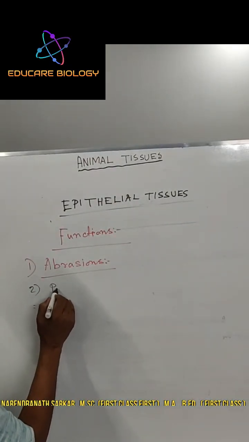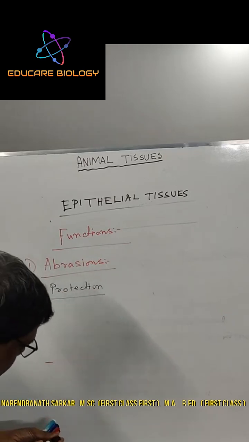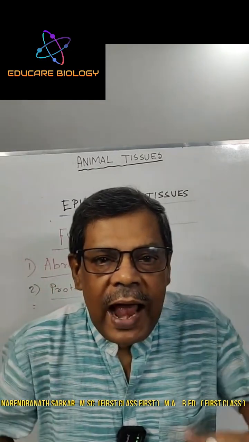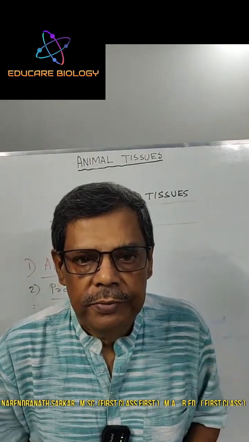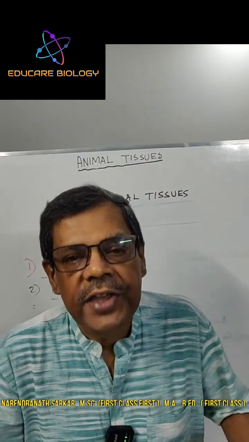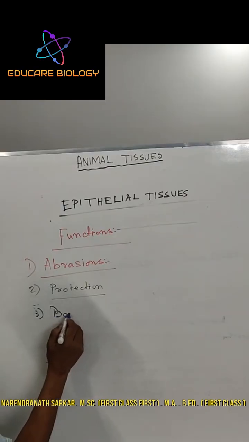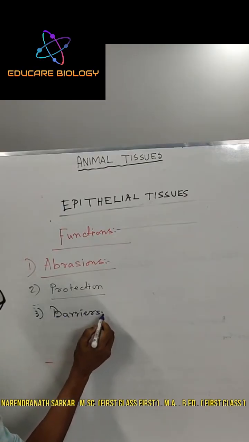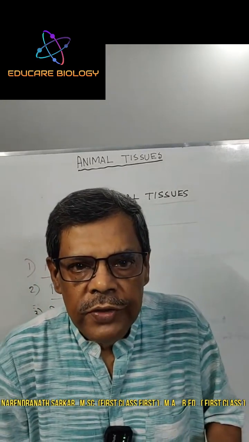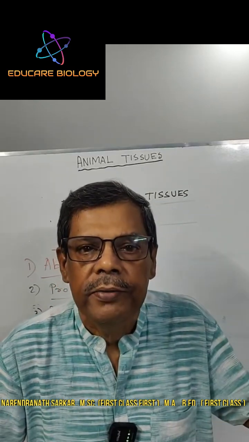Next, protection. Epithelial tissue protects the underlying tissue from exposure, from microbes, from chemical substances and drying. Next, barriers. Epithelial tissue separates different organs or different tissues from one another.